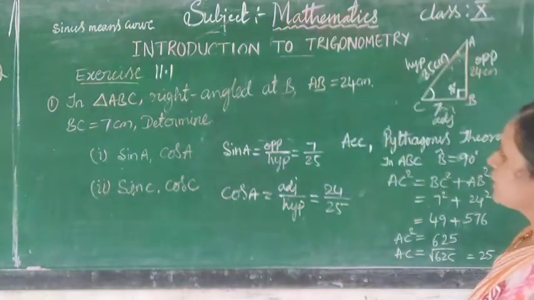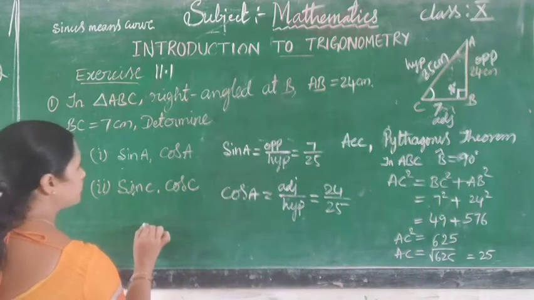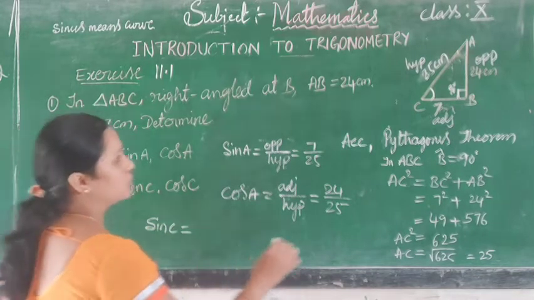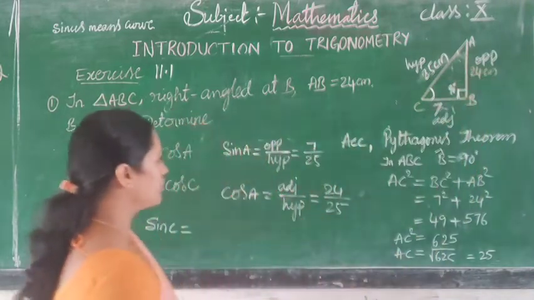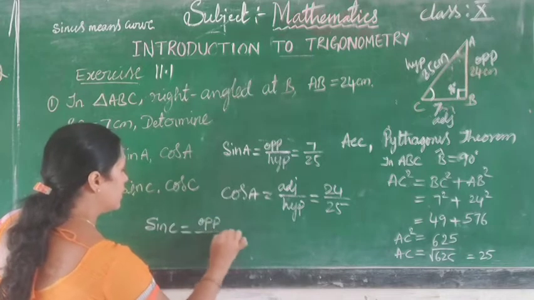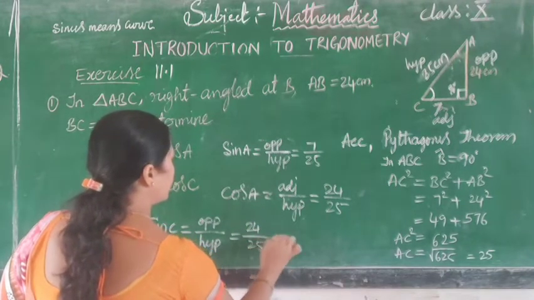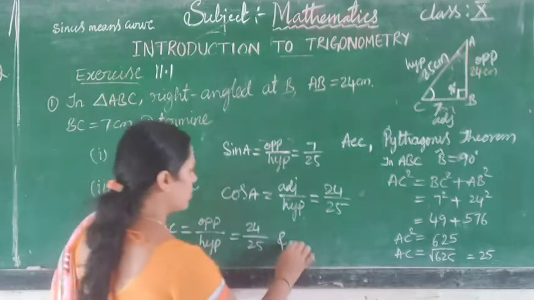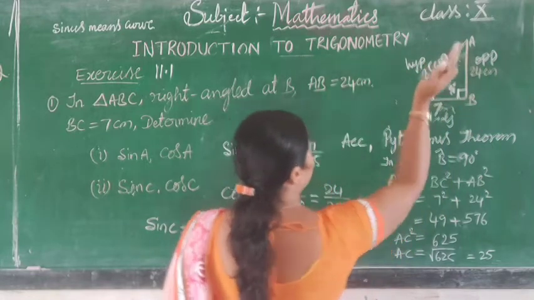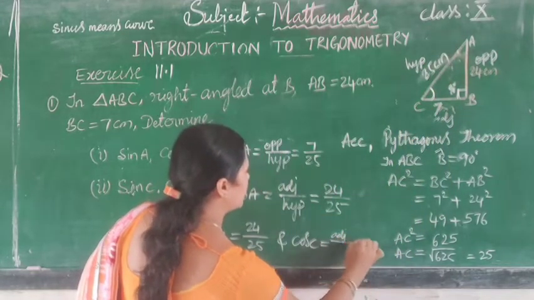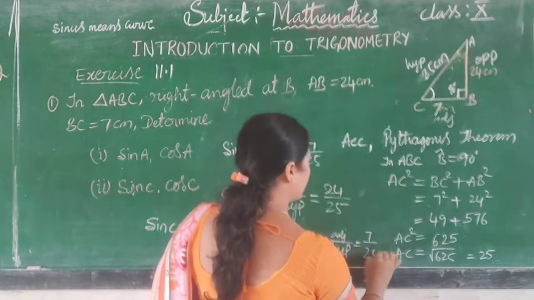Now we can find sin C. Sin C is equal to opposite divided by hypotenuse, that is 24 divided by 25, and cos C. Cos C is adjacent divided by hypotenuse, that is 7 divided by 25.